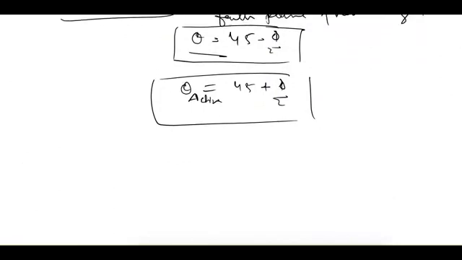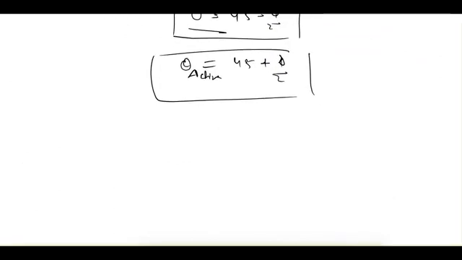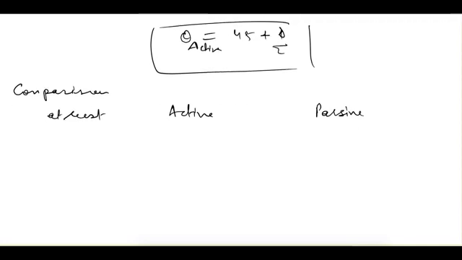Now after that let's compare the earth pressure coefficients. So we saw three cases, that is earth pressure at rest, active state and passive state. In earth pressure at rest, if we write the earth pressure coefficient in terms of phi, it is equal to 1 minus sine phi.